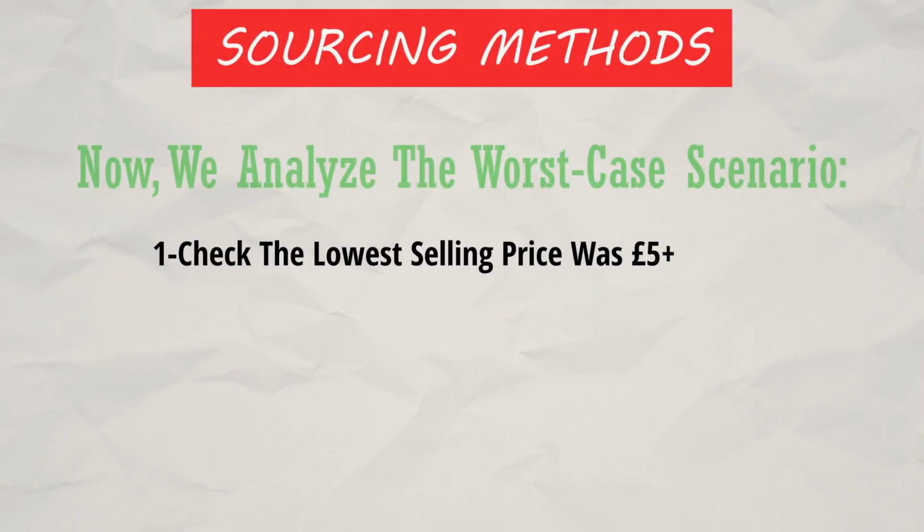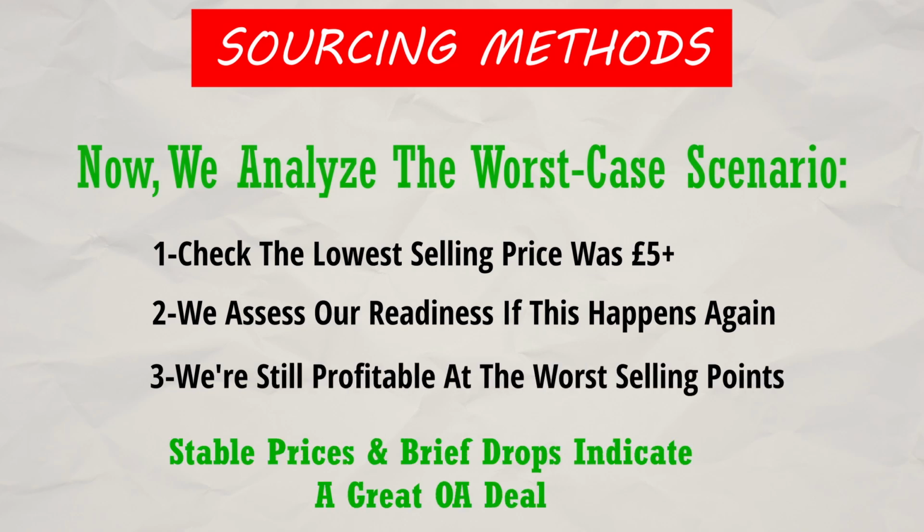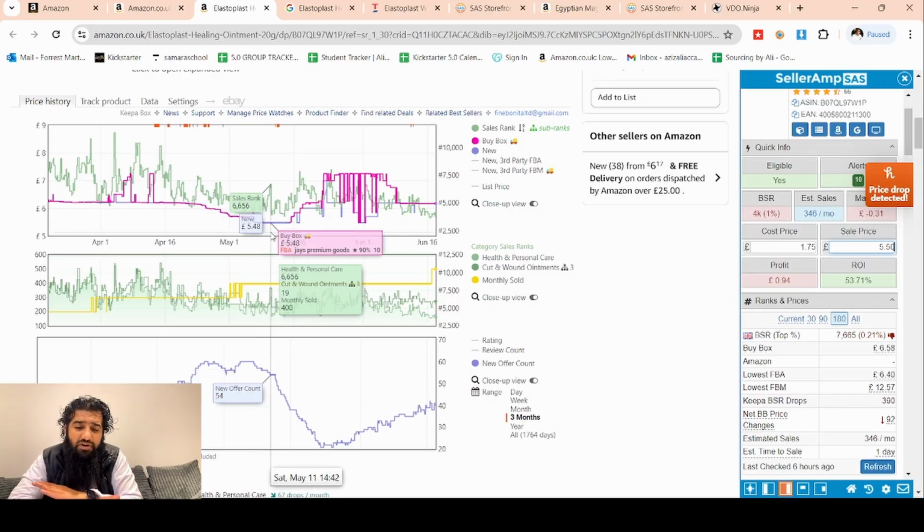That's beautiful. Now part of the analysis is seeing on the Keepa line what the worst and the high selling points of that product are, and then seeing whether we are ready for those low selling points. So at the lowest selling point in the 3 months, despite the competition going crazy on this product, we are profitable. Despite all of that, even at the worst price of 548, we are profitable.